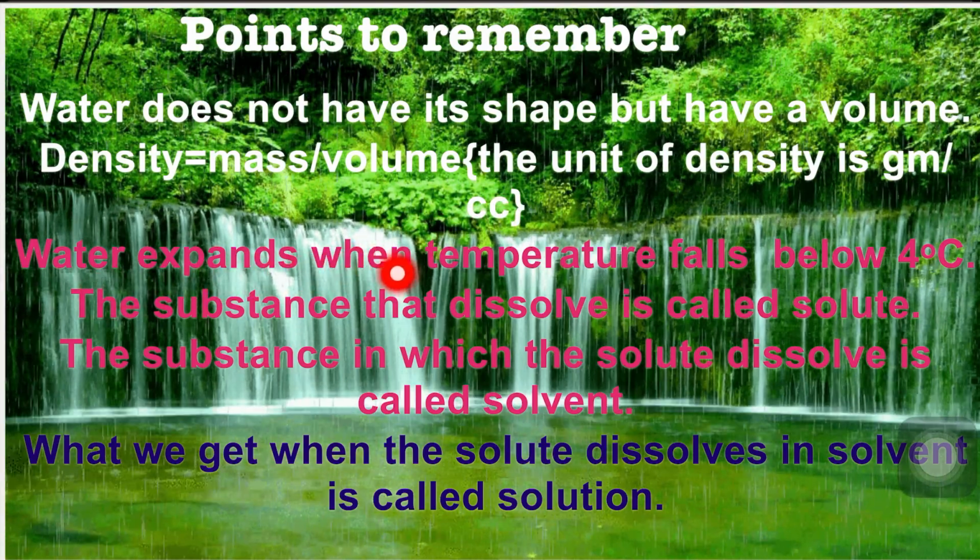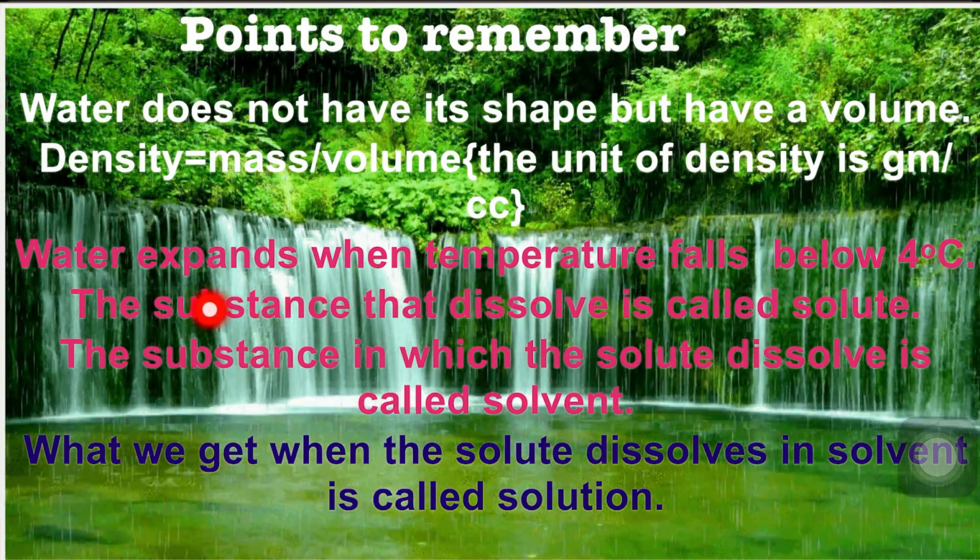Water expands when temperature falls below 4 degrees Celsius. The substance that dissolves is called solute. The substance in which the solute dissolves is called solvent. What we get when the solute dissolves in solvent is called solution. And the last is uses of water.